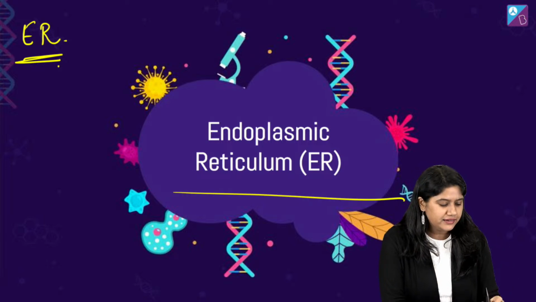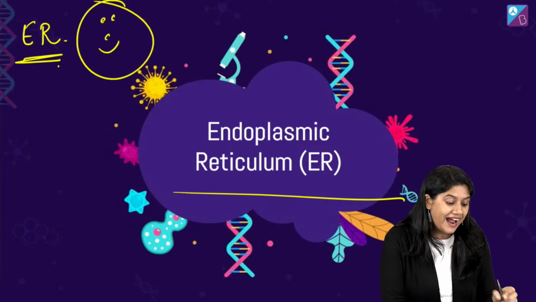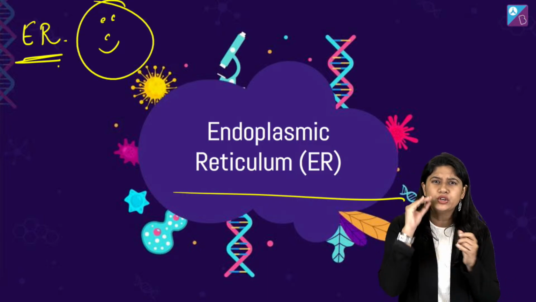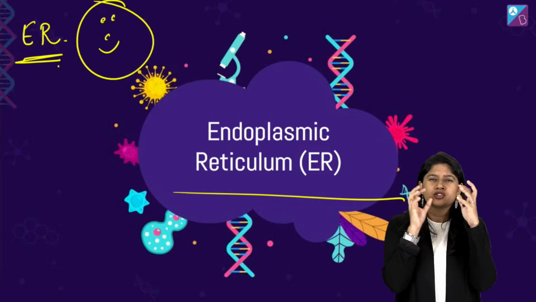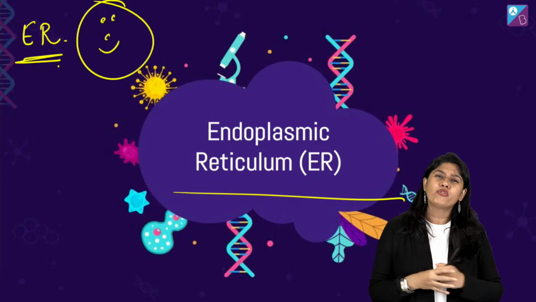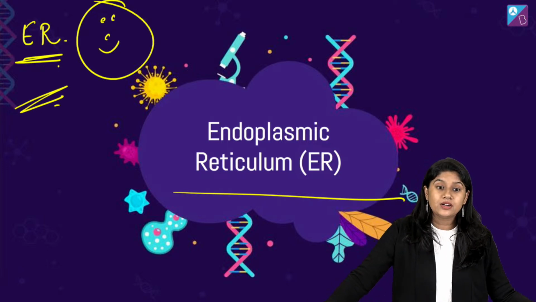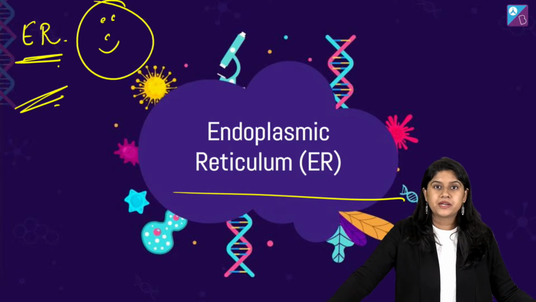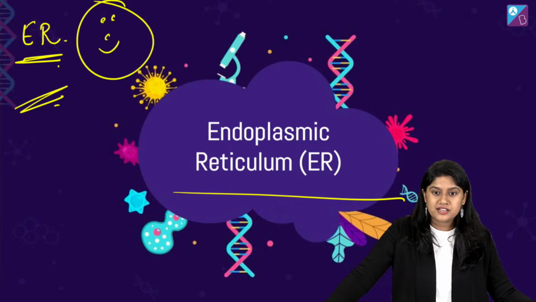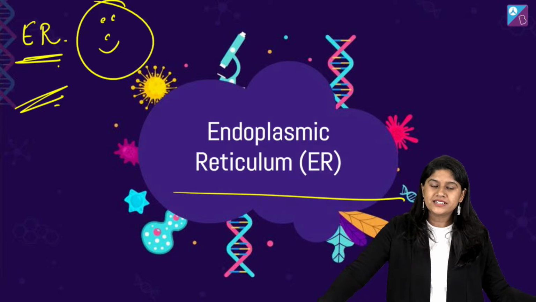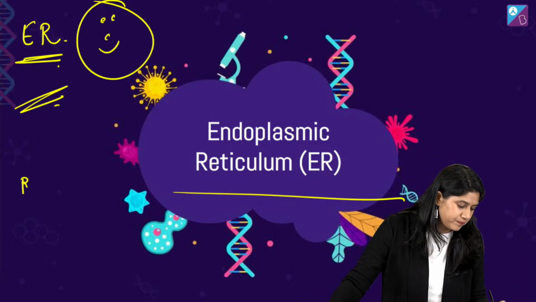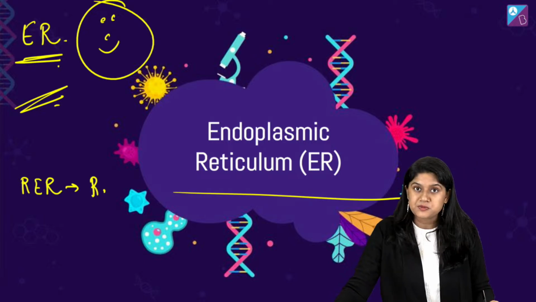Ideally if we speak, right, there's nothing much added in this class 11. There are a few bits and pieces of topics which have been added over here. So we know that ER is the endoplasmic reticulum. We know that it is of 2 types. RER, which is rough endoplasmic reticulum.